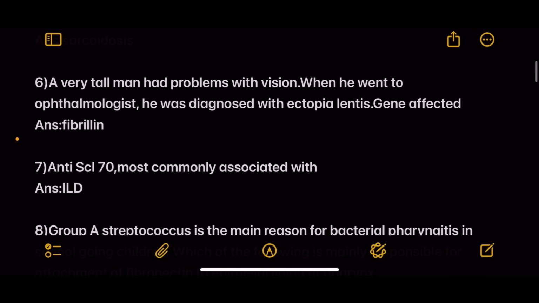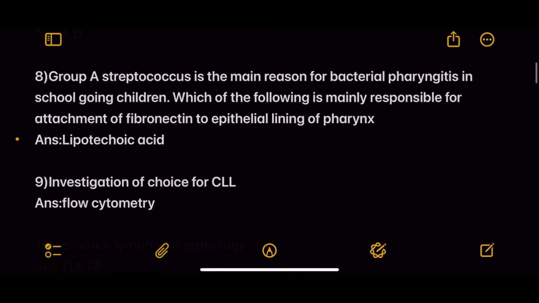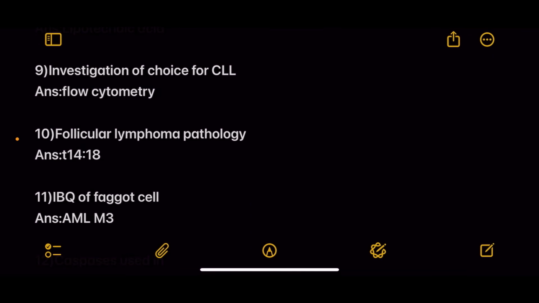Answer sarcoidosis. Next, a very tall man had problems with vision. When he went to the ophthalmologist, he was diagnosed with ectopia lentis. Gene affected is fibrillin. Next, anti-Scl-70 most commonly associated with ILD. Next, group A streptococcus is the main reason for bacterial pharyngitis in school-going children. Which of the following is mainly responsible for attachment of fibronectin to epithelial lining of pharynx? Answer is lipoteichoic acid. Next, investigation of choice for CLL.